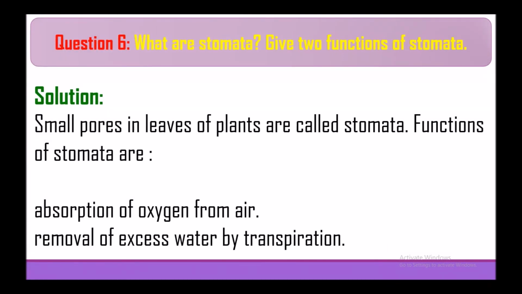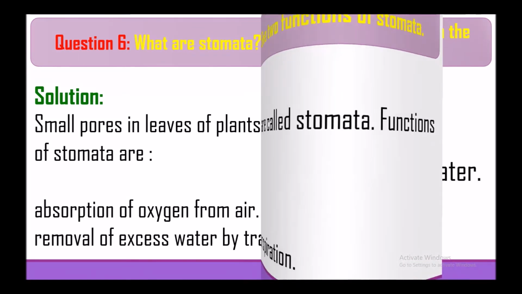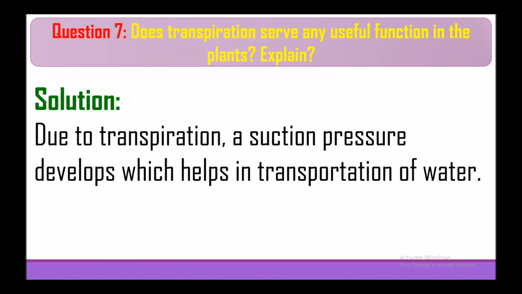Sixth question. What are stomata? Give two functions of stomata. So, answer is small pores in leaves of plant are called stomata. Functions of stomata are absorption of oxygen from air, removal of excess water by transpiration. Question 7. Does transpiration serve any useful function in the plants? Explain. Due to the transpiration, a suction pressure develops which helps in transport of water.